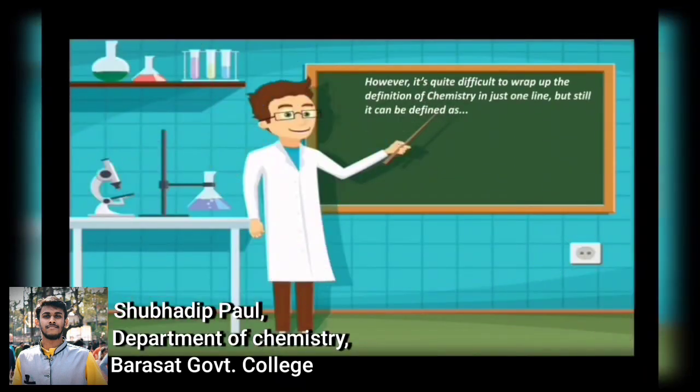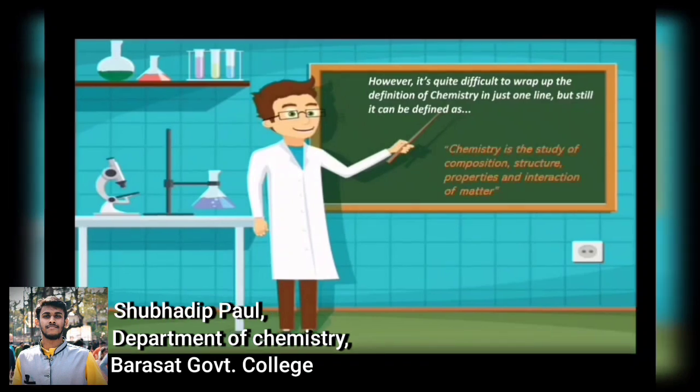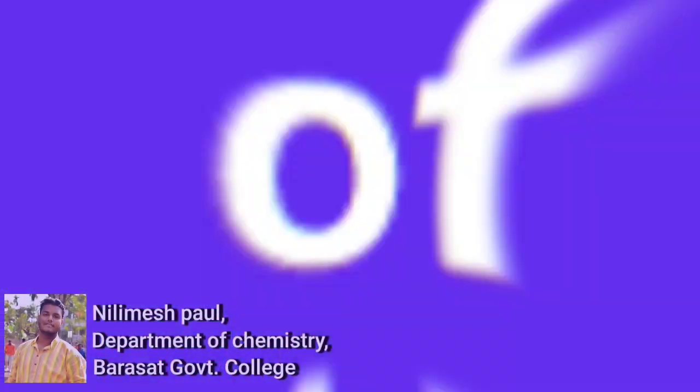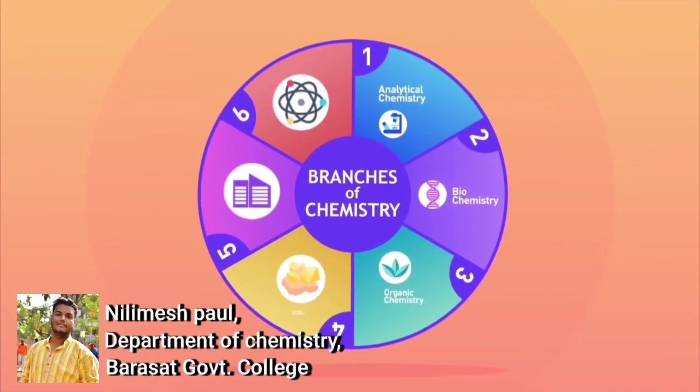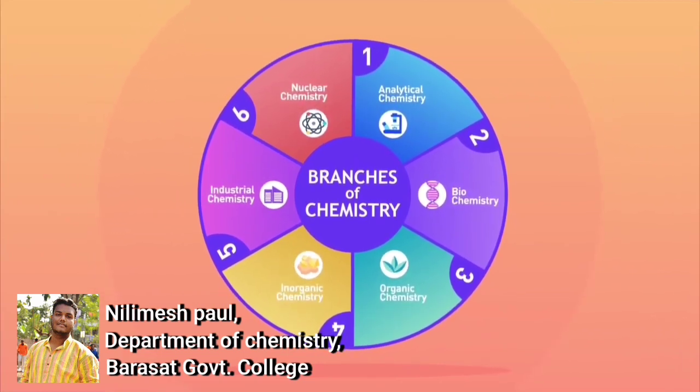However, it's quite difficult to wrap up the definition of chemistry in just one line, but still it can be defined as: chemistry is the study of composition, structure, properties and interaction of matter. Branches of chemistry. There are many types of chemistry. Here we will discuss major types of chemistry and their uses.